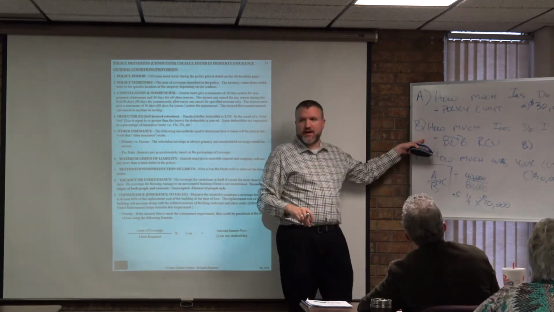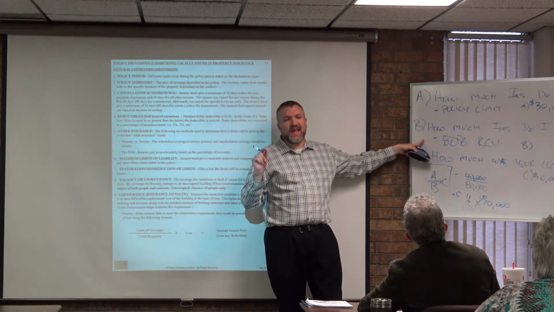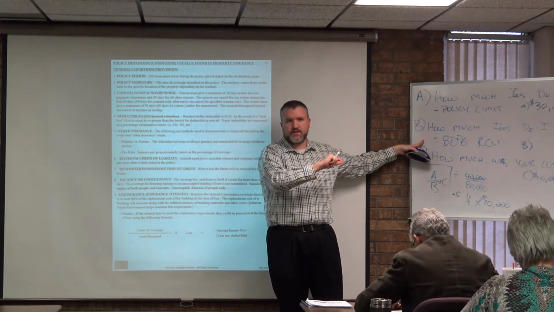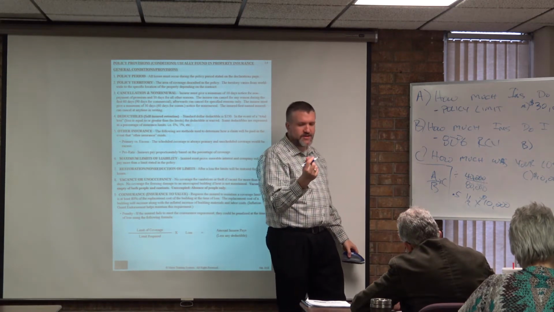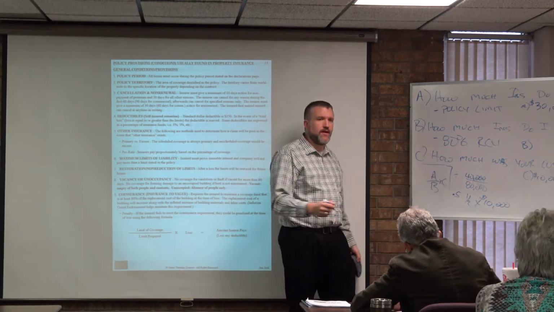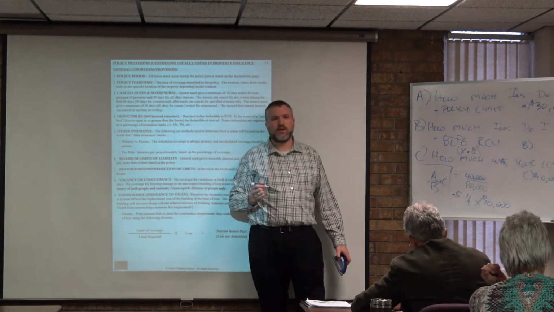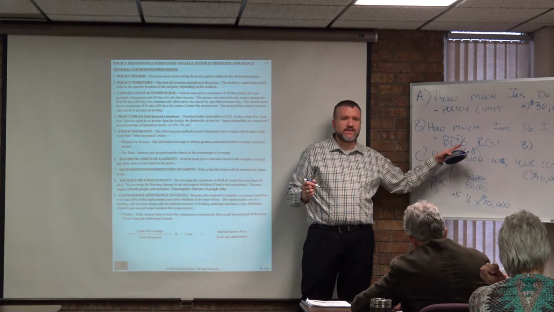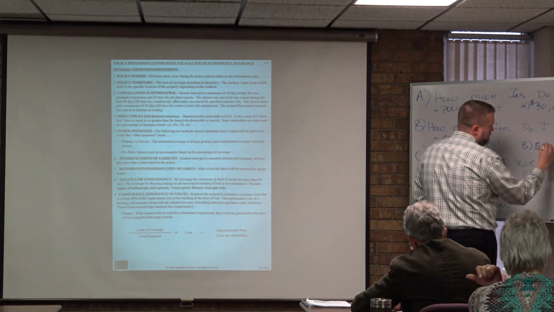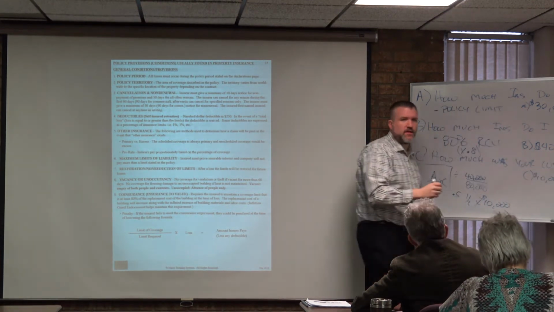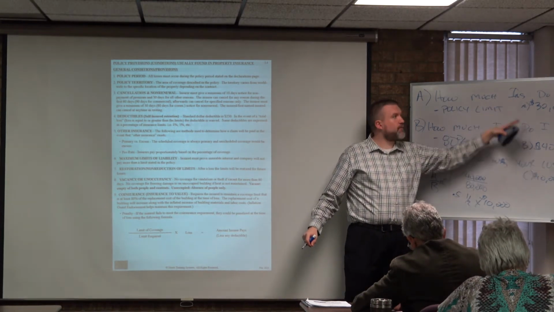How much was my house worth? $50,000. What is 80% of $50,000? It's 40,000. Now, I didn't go over this in class, and I apologize because I shouldn't have assumed this, but if you're trying to find 80% of something, multiply it times 0.8 in your calculators. If you multiply 50,000 times 0.8, you get $40,000. $40,000 is 80%. So are you underinsured here? You bet you are. You should have been carrying 40, but you didn't.